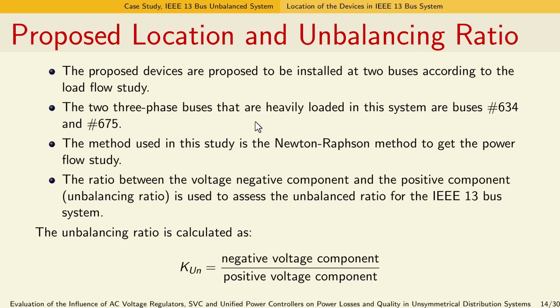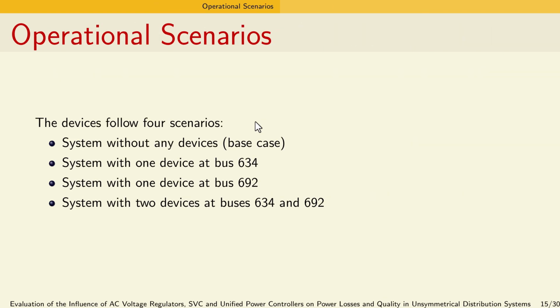Unbalancing load flow study is used as a methodology of analysis. In this study, the ratio between the negative and positive component, the unbalancing ratio, is a very important factor to look at. The operation scenario, which is a design scenario as mentioned before: the first scenario is the base case, the second scenario the system is installed at bus 1, the third scenario the device is installed at bus 2, and the fourth scenario at the same time the device is installed at bus 1